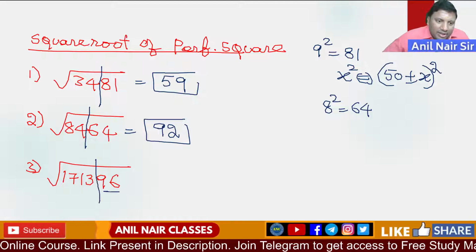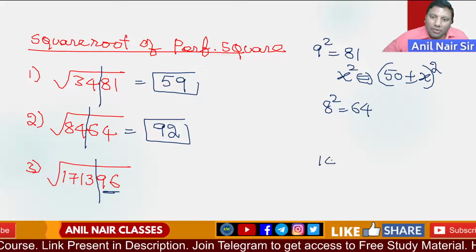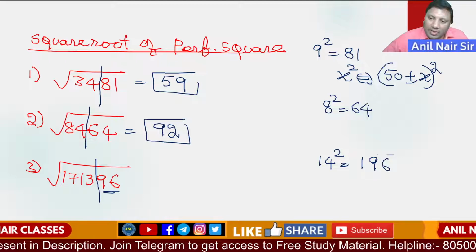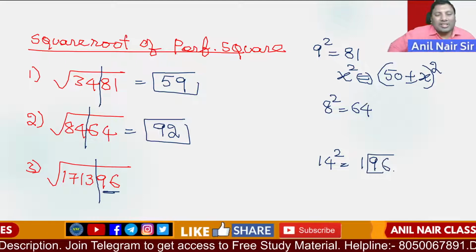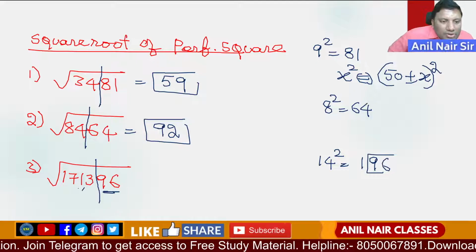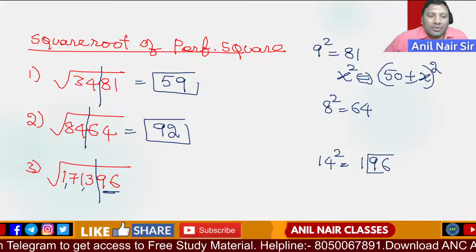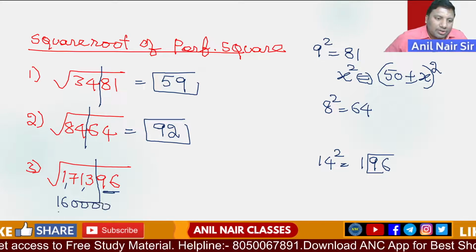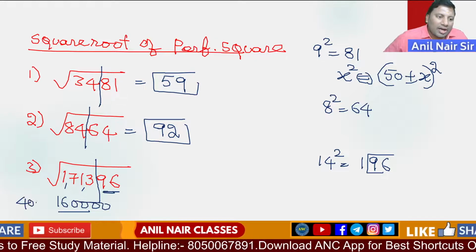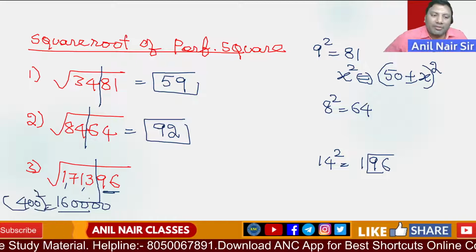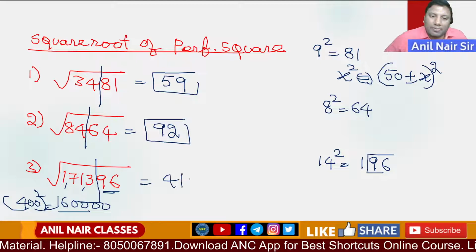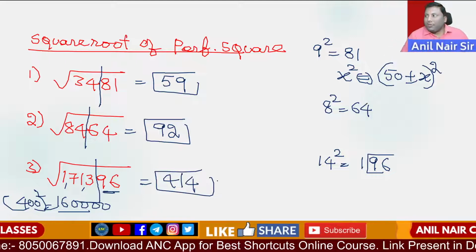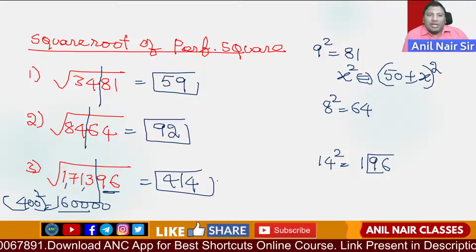171396. The last two digits are 96. 14 square is 196. So x value is 14. This is close to 1,71,000. If I take 16 followed by 4 zeros, this is 400 square. Answer should be just greater than 400. 400 plus 14, answer is 414. I hope the logic is clear.